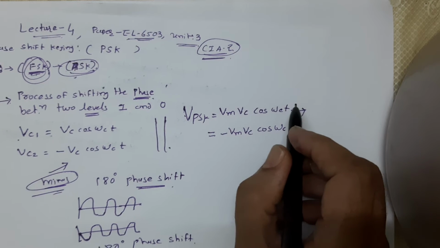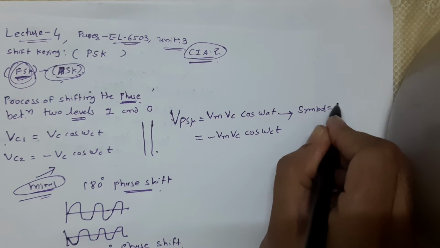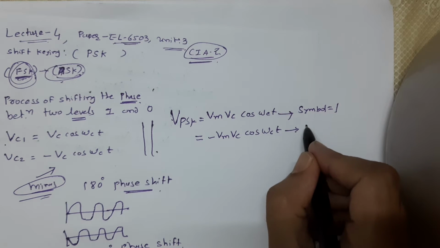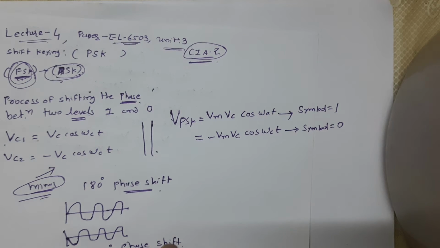This is for when the symbol is equal to 1, and this is for when the symbol is equal to 0. The same process like ASK and FSK, we are now shifting the phase, so this is known as PSK.